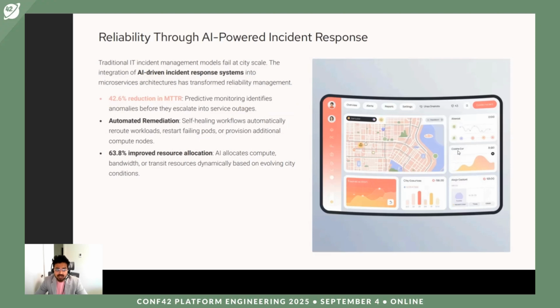So with this automation, where the nodes are getting readjusted or the resources are getting allocated or rerouted, the information flow has helped a lot. And with this distributed network, we have seen about 63.8% improved resource allocation, where the AI allocates commute bandwidth or transit resources dynamically based on evolving city conditions.